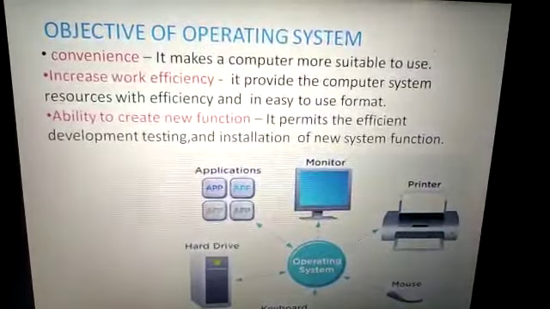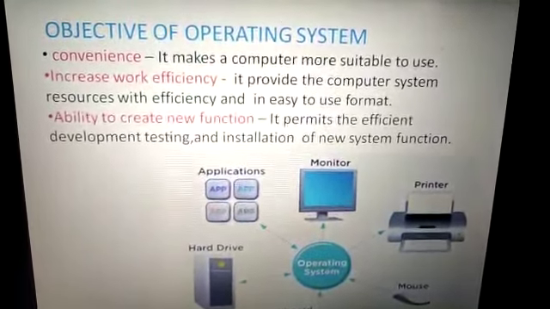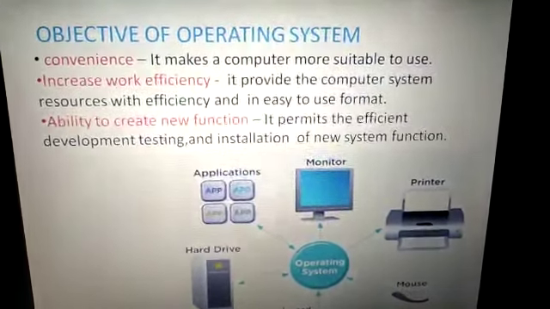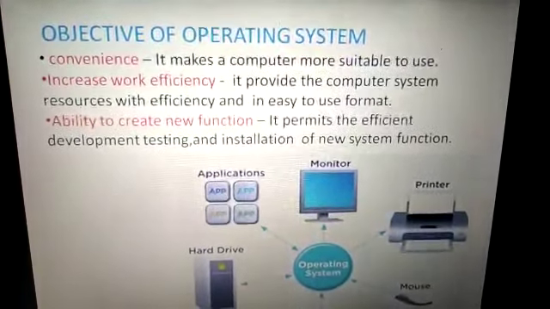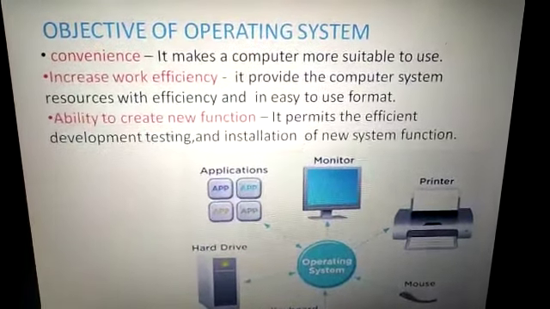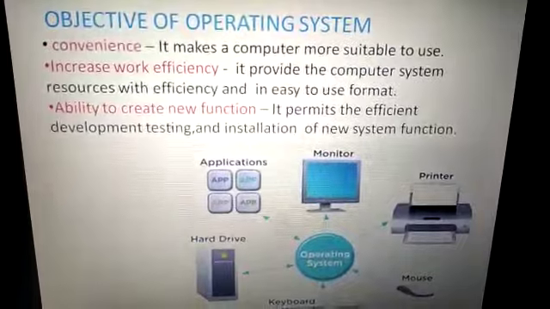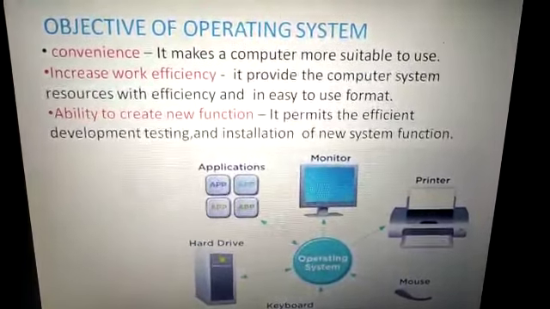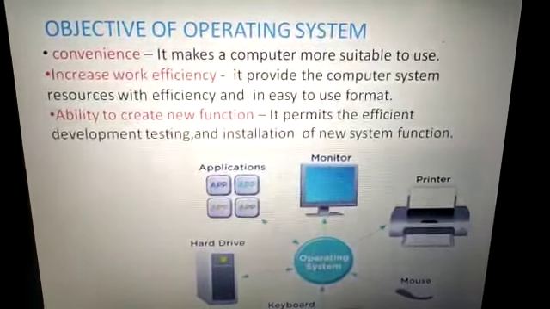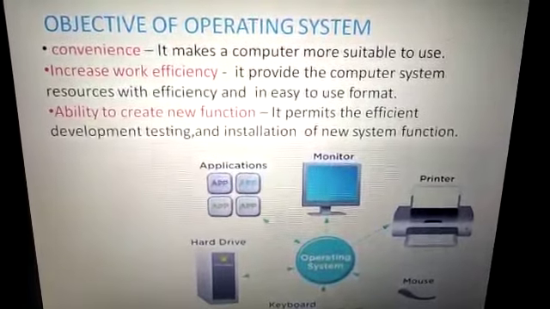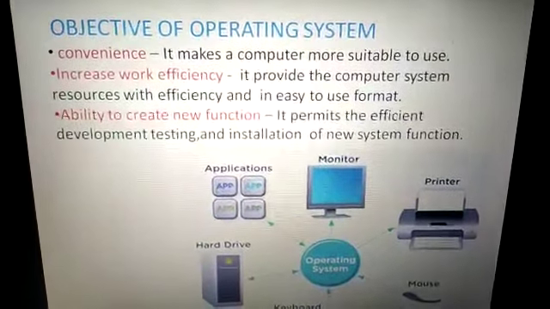Next is the objective of operating system: convenience. It makes the computer more suitable to use. With the help of the operating system, the user can easily interact with the computer without writing in a programming language or anything else. Just by clicking on the icon, we can easily work with the computer.